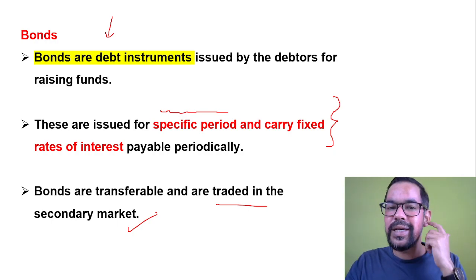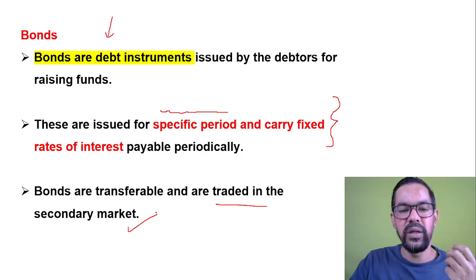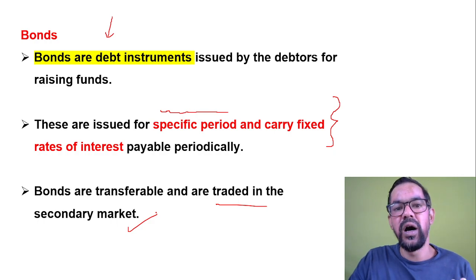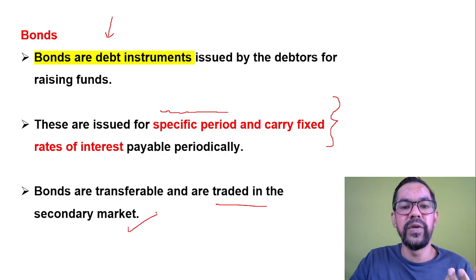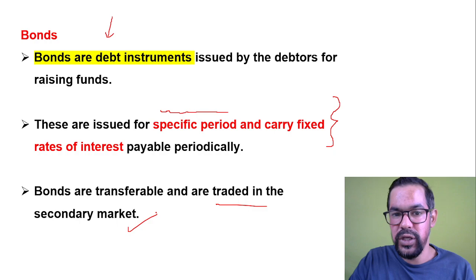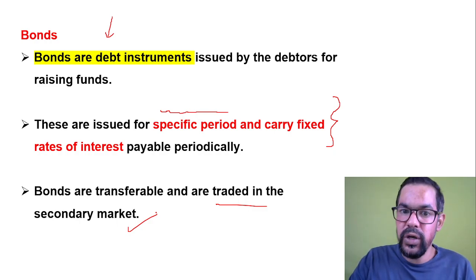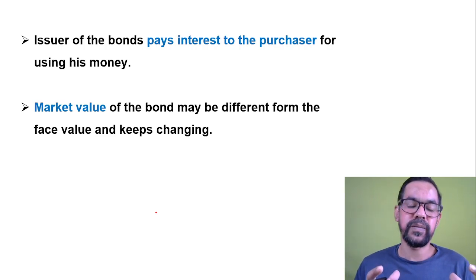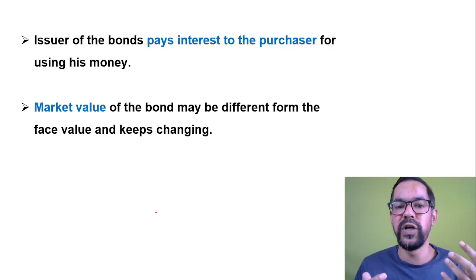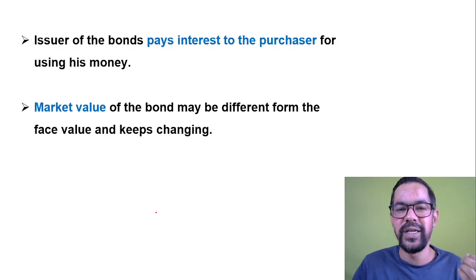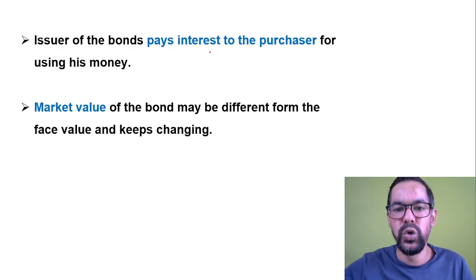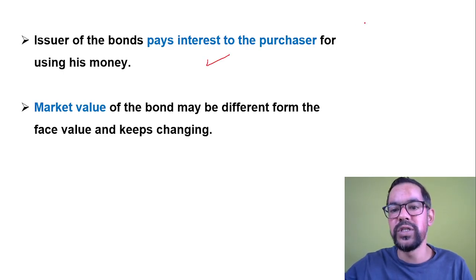These are financial instruments which have a governing authority, most probably the RBI. Through these instruments, the borrower raises funds for a long term duration. They are basically long term instruments. The issuer of a bond pays interest to a purchaser for using his money.